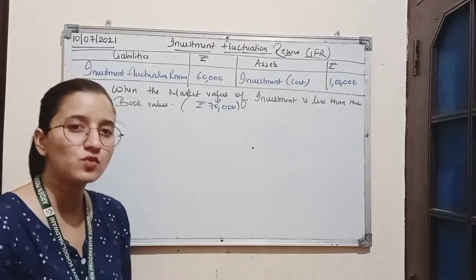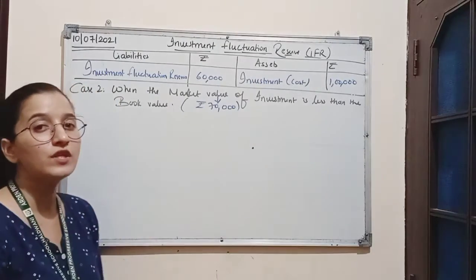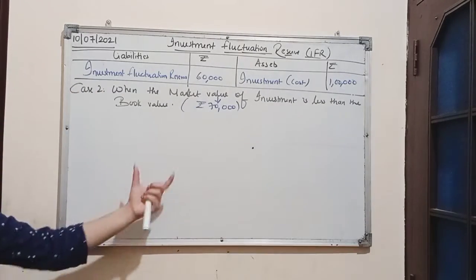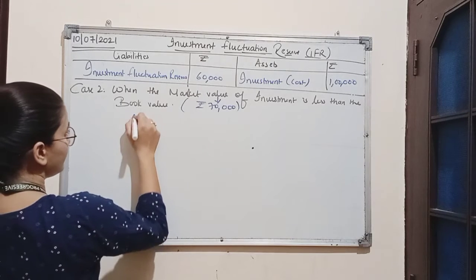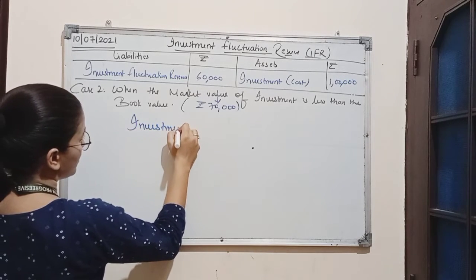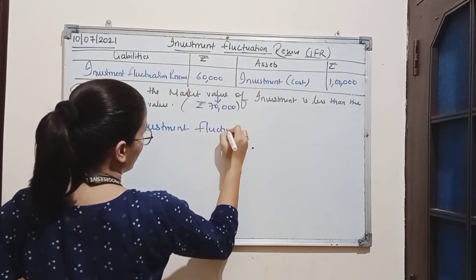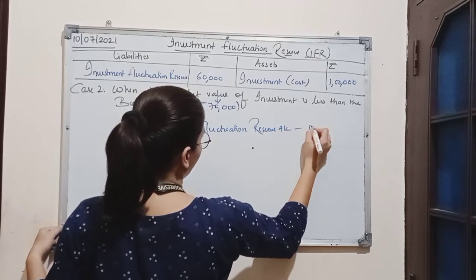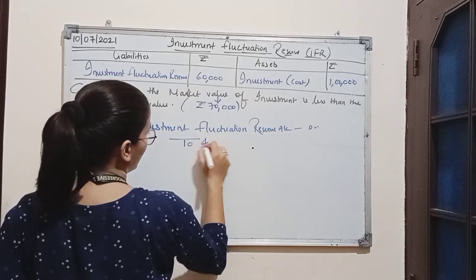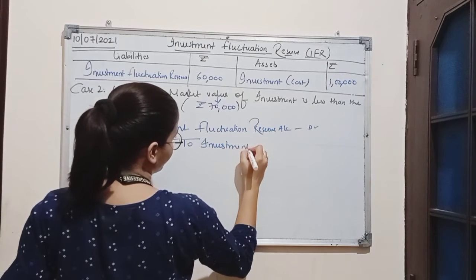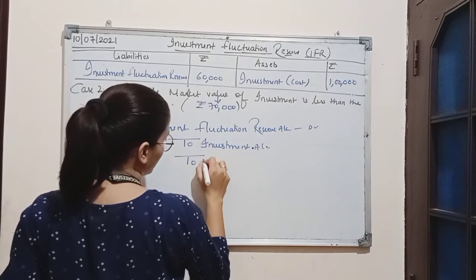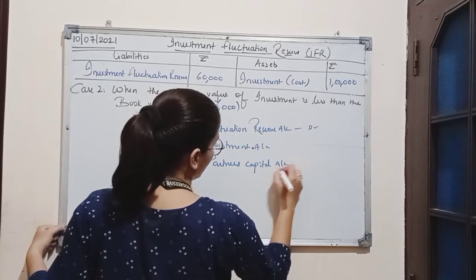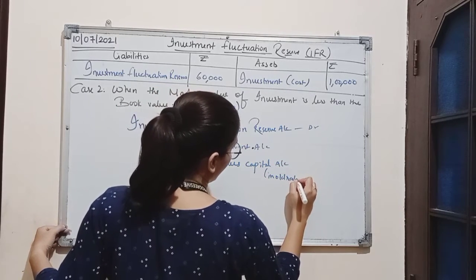So 60 minus 30 is 30,000, the remaining reserve, which will be distributed among the partners in their old profit sharing ratio. The entry in such a case will be: investment fluctuation reserve account debit to investment account and to partners' capital accounts in the old ratio.